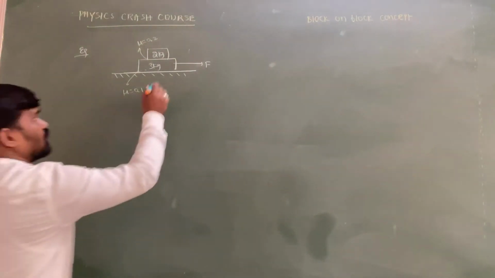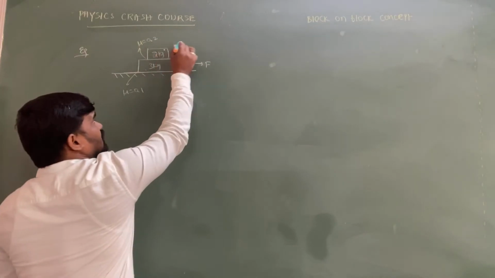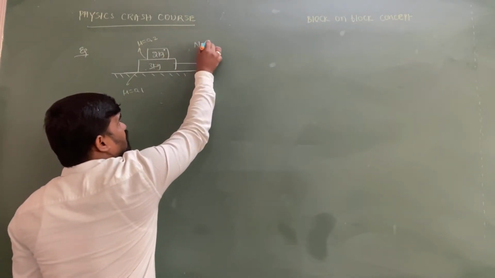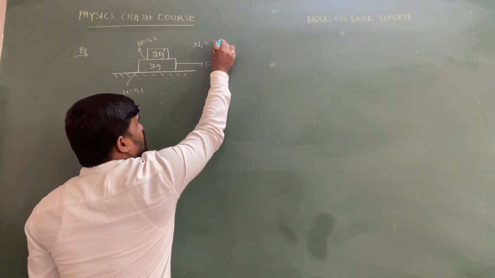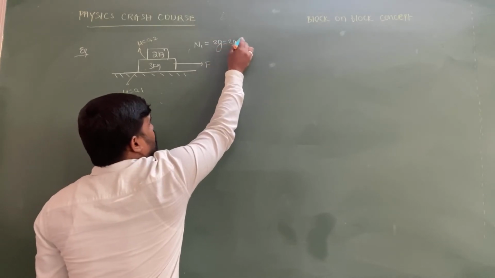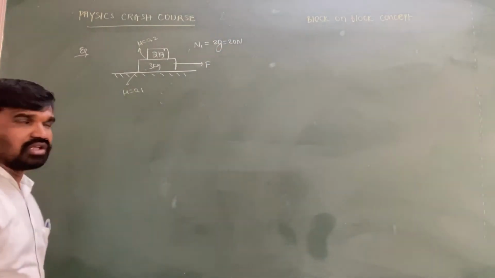So let me determine the normal force which is acting on the 2 kg. Let me take N1, which is equal to 2g. 2g is nothing but 20 newtons, taking g equal to 10.